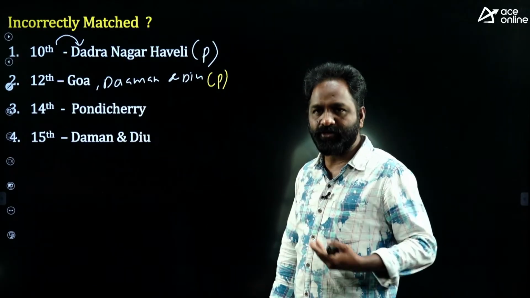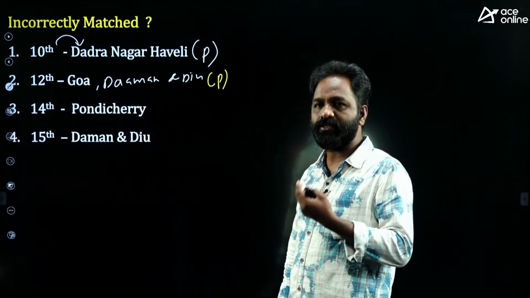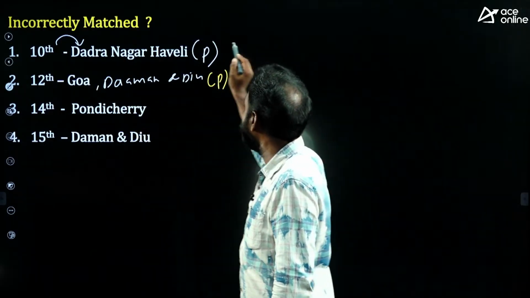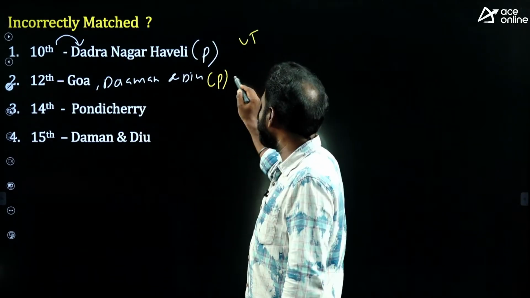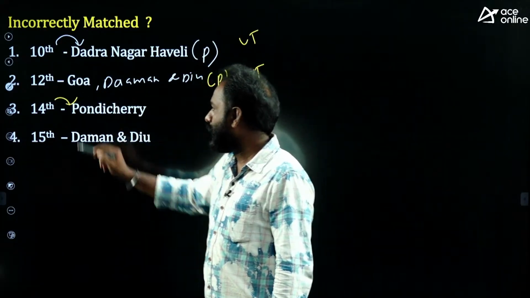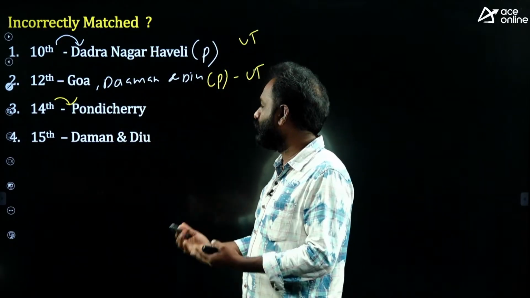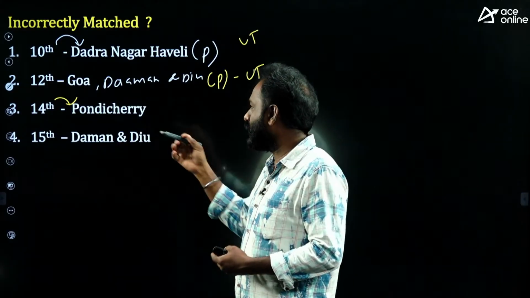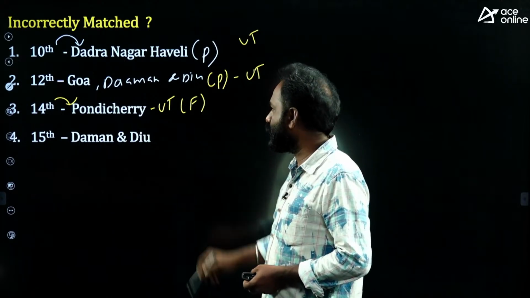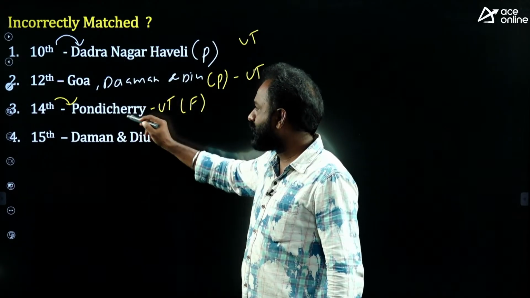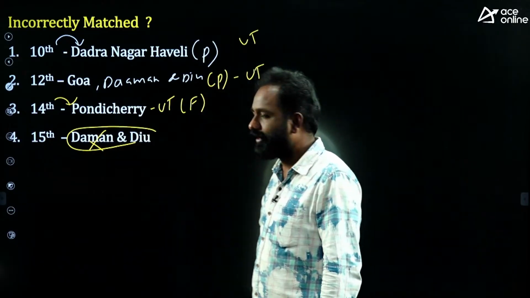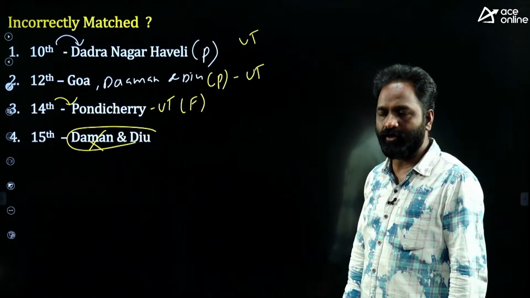Through Operation Vijay, Goa became part of India, and Goa was made a union territory. Dadra and Haveli as a union territory, and Goa, Daman and Diu together as a union territory by the 12th amendment. By the 14th amendment, Pondicherry also became part of India and became a union territory. It was under the control of the French. Daman and Diu is the wrong answer.